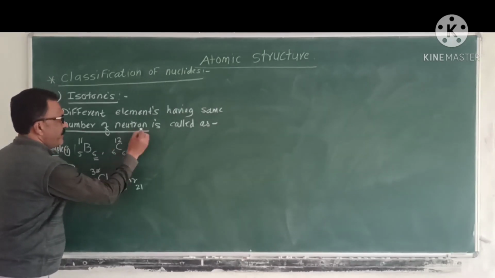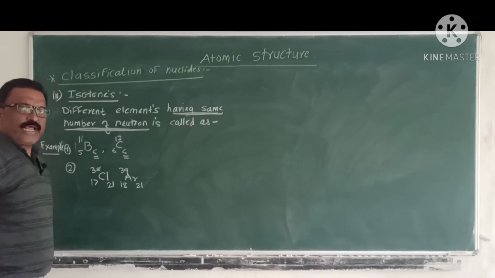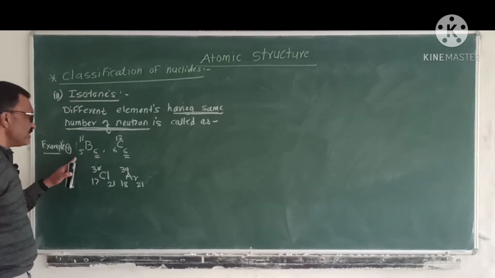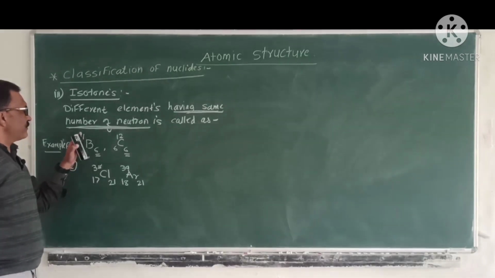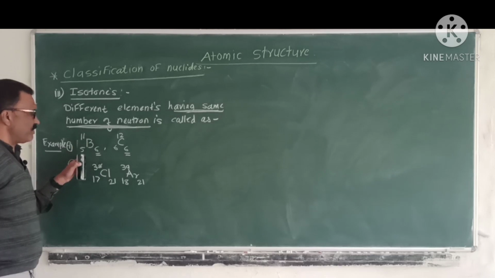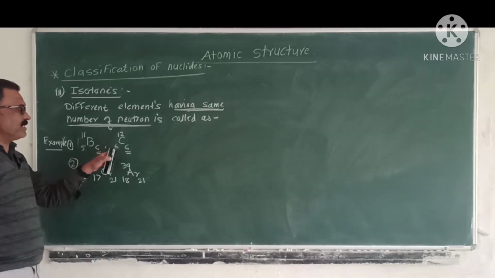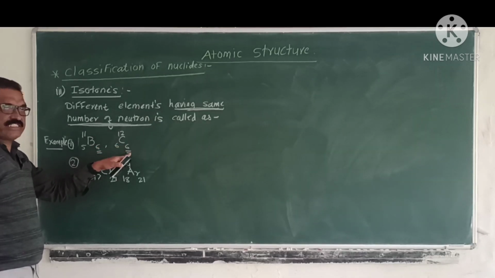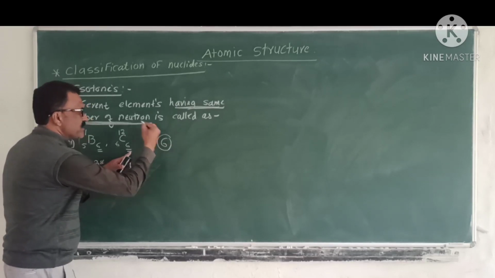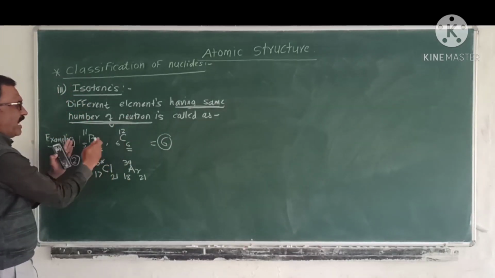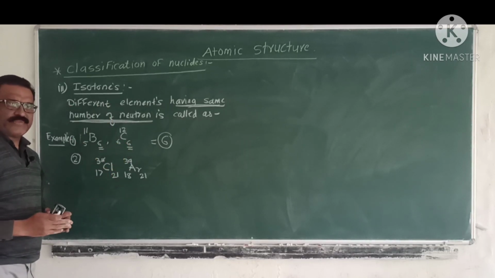That is, elements having the same number of neutrons are known as isotones. For example, first example: boron, atomic number 5, mass number 11. 11 minus 5 is 6, the number of neutrons. Carbon: 6, 12. 12 minus 6, the number of neutrons is equal to 6. As they have the same number of neutrons, 6, these are isotones of each other.